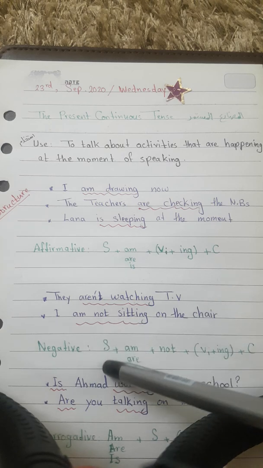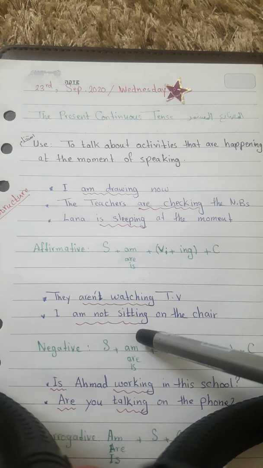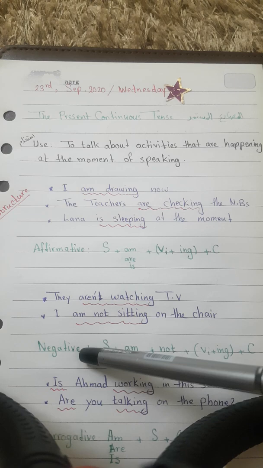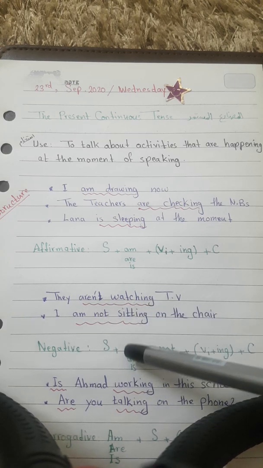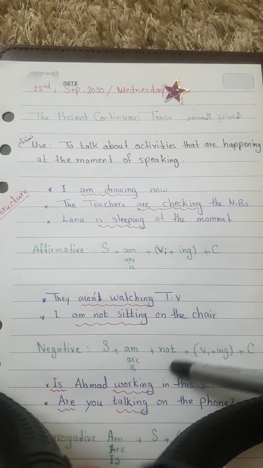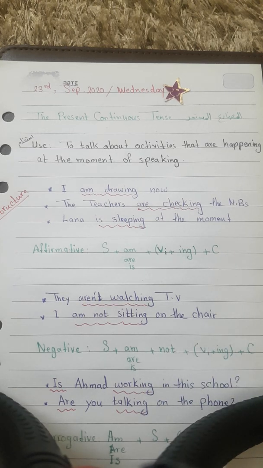We start with the subject, then we have am or are or is, then we have not, the negation word, then we have the verb infinitive plus ing plus complement. In short, when we convert the sentence from affirmative to negative, we only add not after am or are or is. We do not change anything else in the sentence. We don't change anything in the sentence.